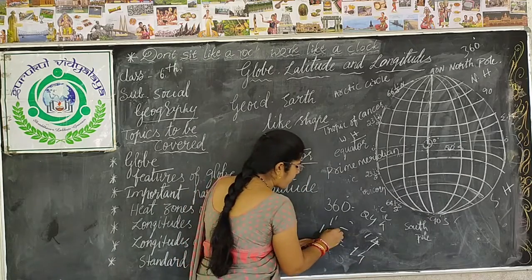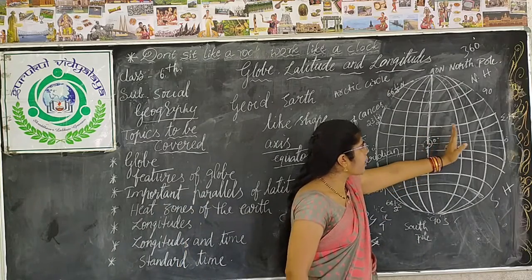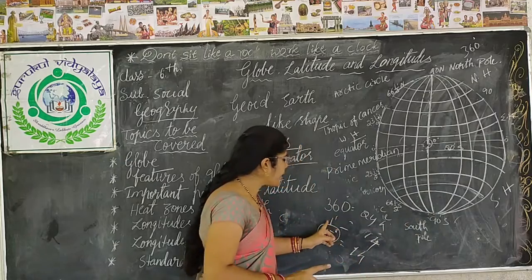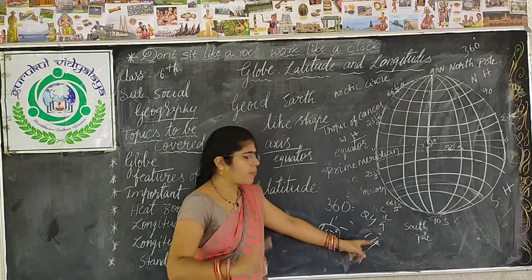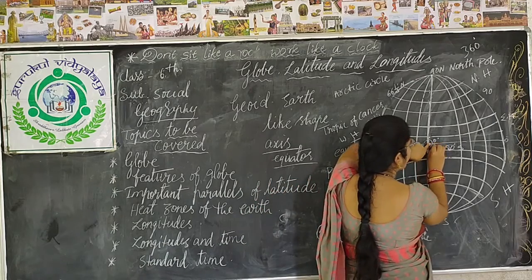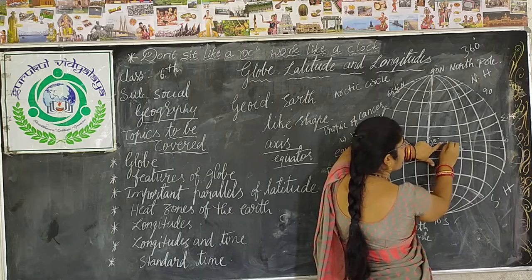15 degree means for 15 degree longitude the earth takes 1 hour. For 1 degree it takes 4 minutes. Remember, 4 minutes. So from here to here 1 degree takes 4 minutes difference. Again 4 minutes difference. Again 4 minutes difference.